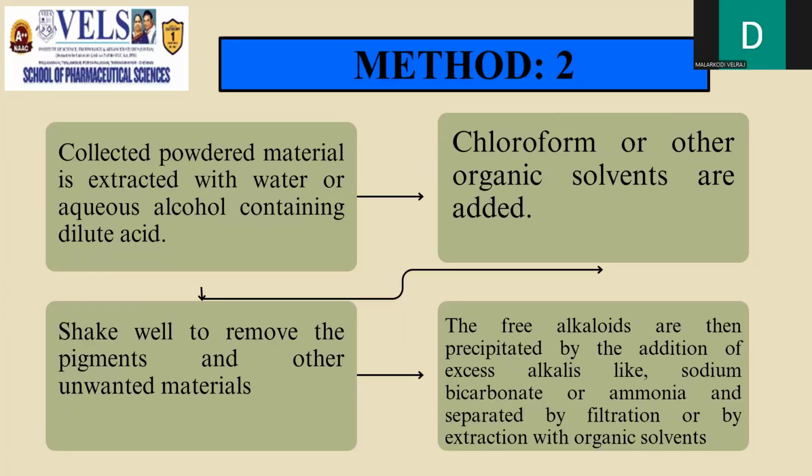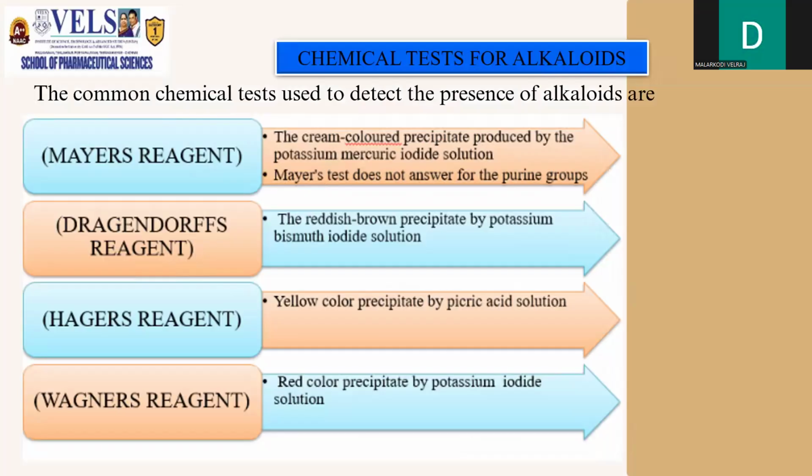Method 2. The collected powdered material is extracted with water or aqueous alcohol containing dilute acids, and to this chloroform or other organic solvents are added, and it is shaken well to remove the pigments and other unwanted materials, whereby the free alkaloids are then precipitated by the addition of excess alkalis like sodium bicarbonate or ammonia and separated by filtration or by other extraction with organic solvents.